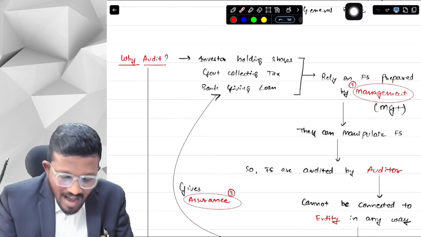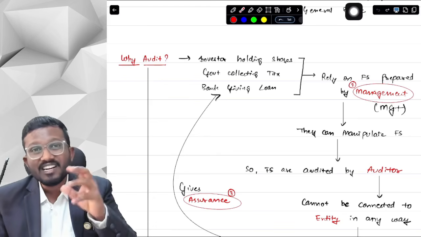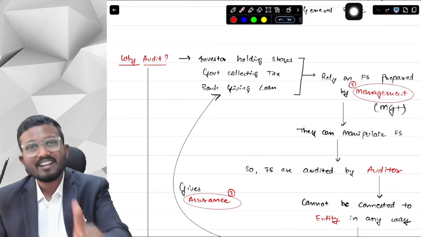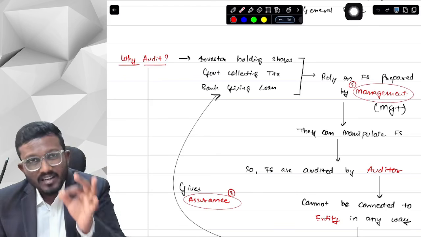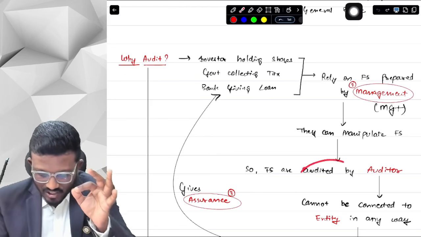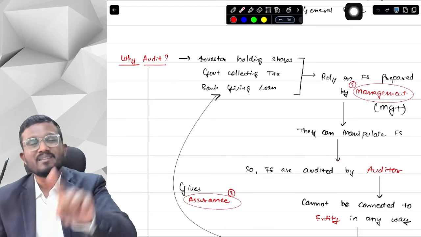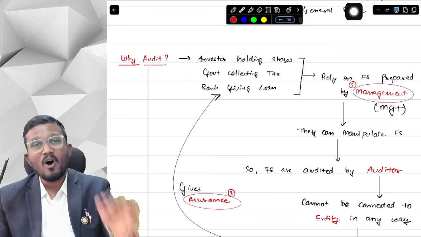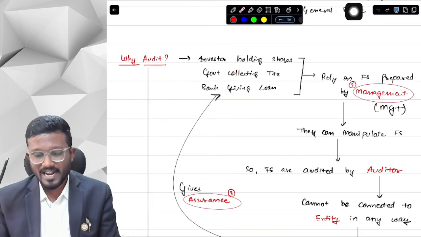If the financial statements are only prepared by the management, who has a vested interest in manipulating them, then how will the users rely on the financial statements? How will users trust that the financial statements are prepared correctly? Here comes the role of the auditor. The auditor audits the financial statements. Those audited financial statements are relied upon by all the users of the financial statements. That is why audit is the most important thing in financial statements.